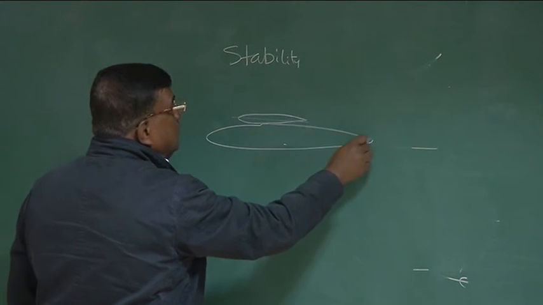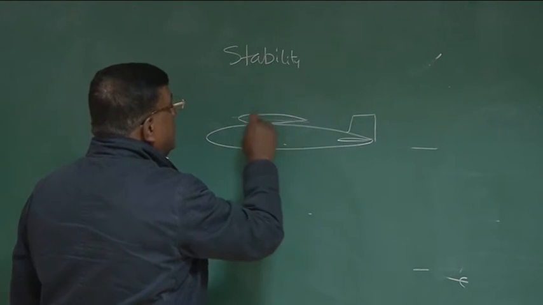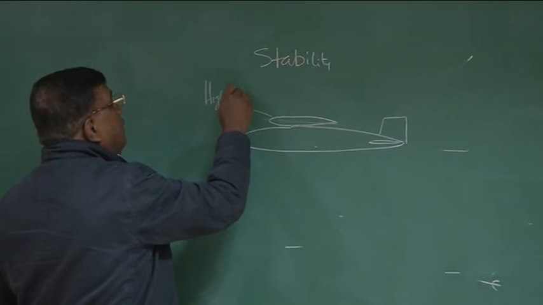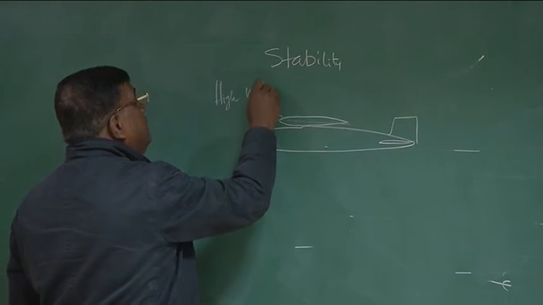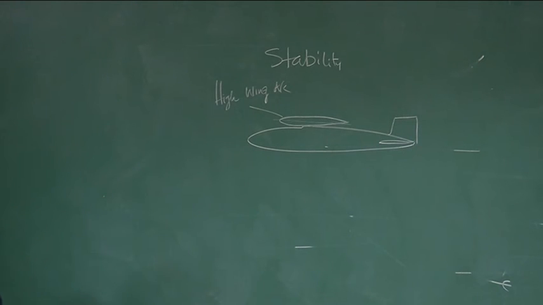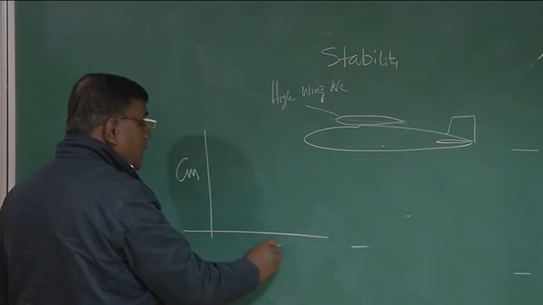Okay, and the tail could be somewhere here. This is typically the configuration of which airplane? A high wing airplane in flight lab? Cessna 206, right? The question is, we are very much clear about Cm versus Cl.